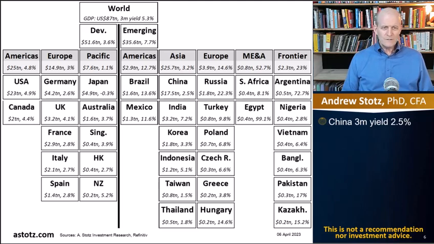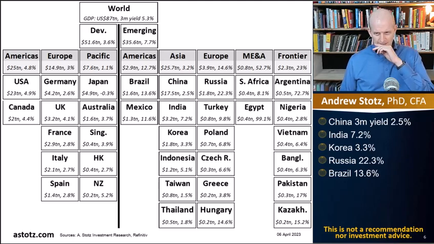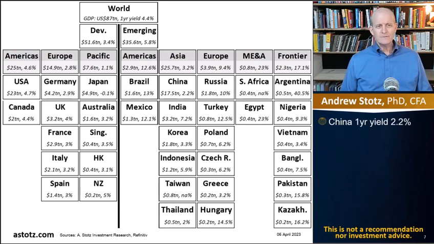I'm just going to go through the ones on the right, which are the top 5 for emerging markets. The first one is China, and the 3-month yield is at 2.5, very low. India is much higher and always has had high interest rates, at 7.2. Korea is at 3.3 for 3-month rates. Russia is at 22.3 for 3-month rates, and Brazil is at 13.6. Now, keep in mind that I've had a hard time getting the Russian data for 3 months, so it's mainly going to be flat in my analysis right now.